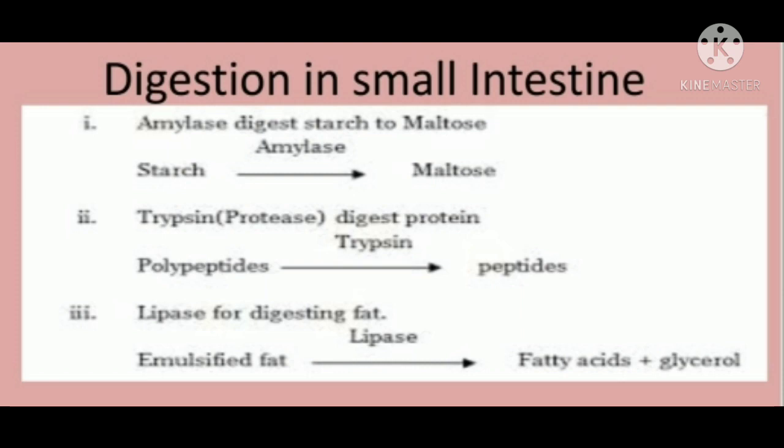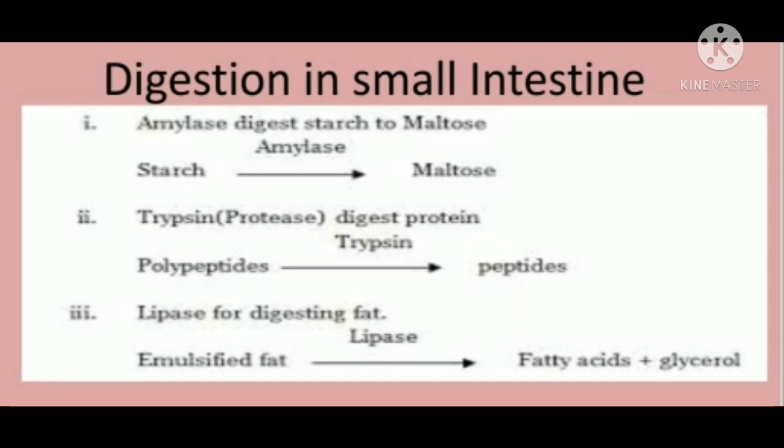Now we will discuss the actual figure which is given in front of you. Here in this figure it is shown what digestions take place in the small intestine. First, amylase, which is an enzyme, digests the starch to maltose. It means it converts the starch into maltose. Who does it? Amylase.